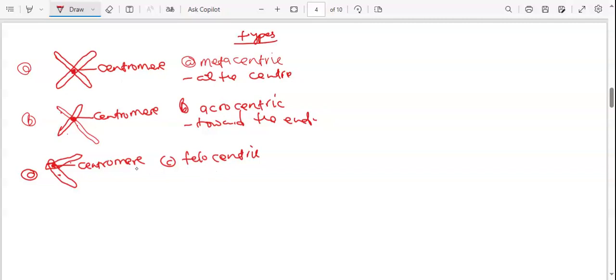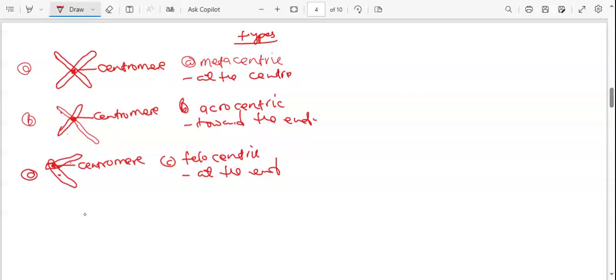Okay, so it is telocentric. This is now at the end, where the centromere is at the end. So that's how we'll be classifying chromosomes like that. Once we classify them like that, it will even help us to actually know the process called mitosis. All right. So that's about chromosomes.